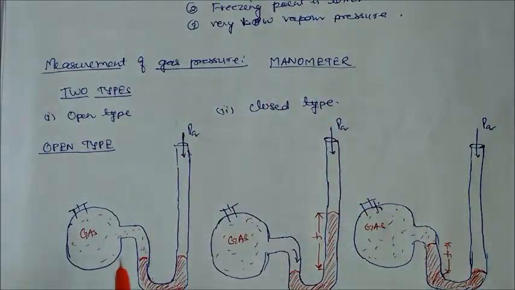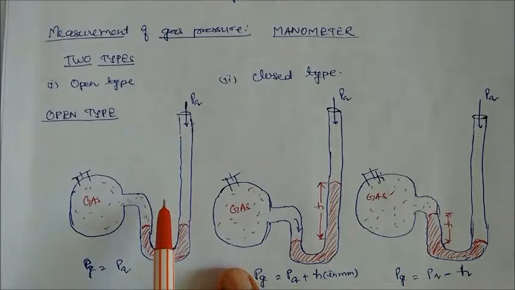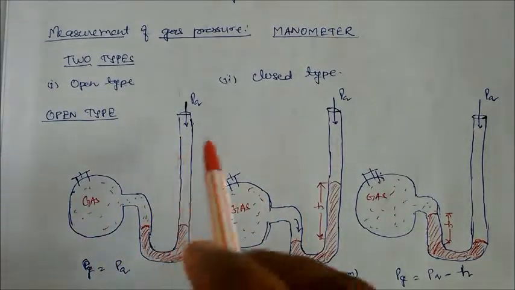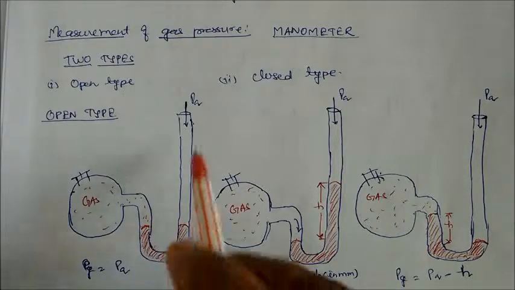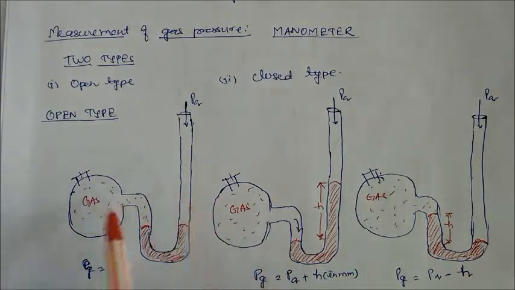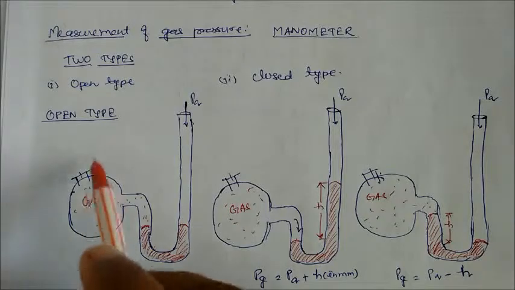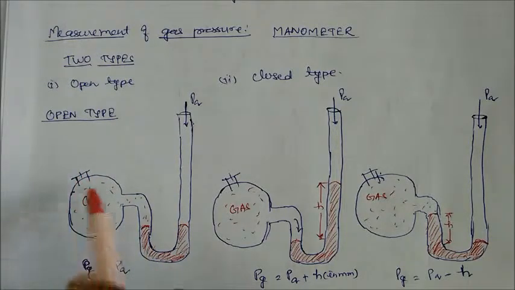What is a manometer? Here I have drawn some diagram. You can see this type of diagram is called a manometer. One gas chamber is there, this is the small limb, this is the big limb. So this is called a manometer. Here gas is supplied from the outside. This is the mercury over here.